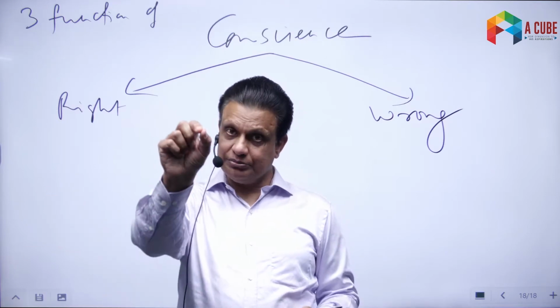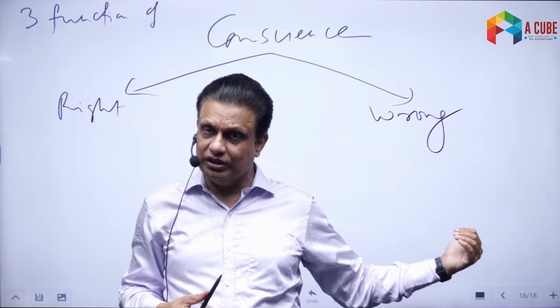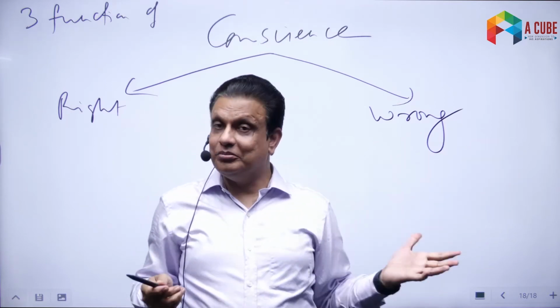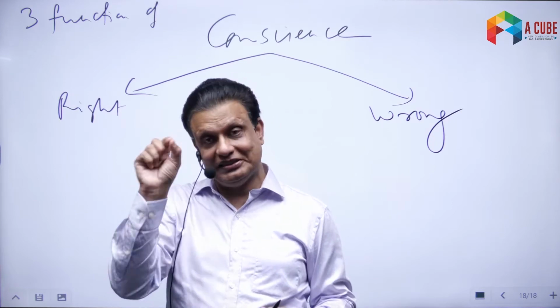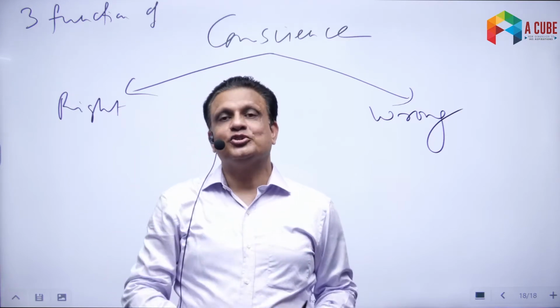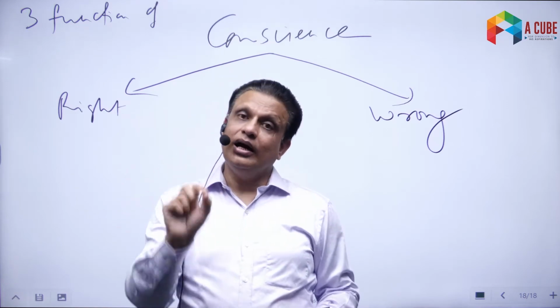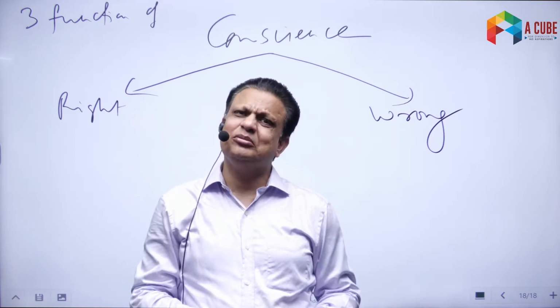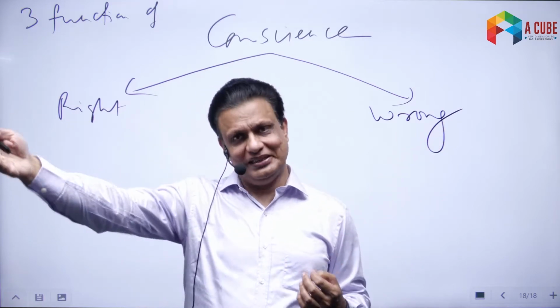So if you do something wrong today, and if you come to think about it, that my action was wrong, then, well, you still become ethical in that case. You have done something wrong, but still there is some ethics in you, that your mind actually tells you that you have done something wrong. So other animals do not have this capacity, this ability. A dog, for example, after barking at a person, does not think about it, did I do the right thing or not? No, it does not. It simply barks and moves ahead.